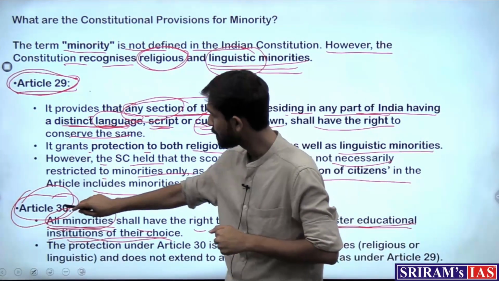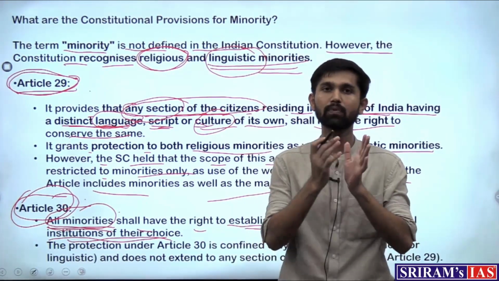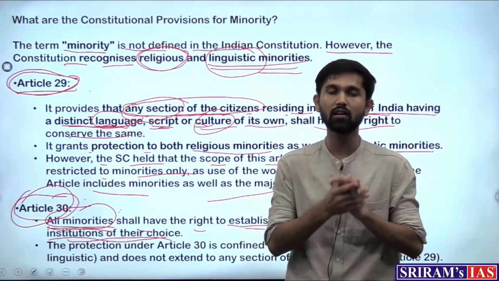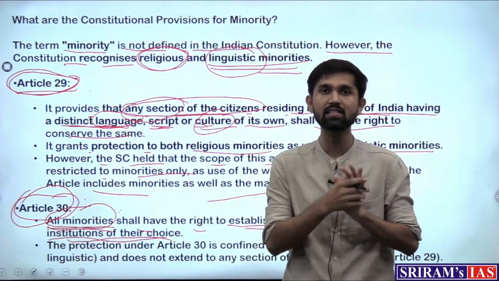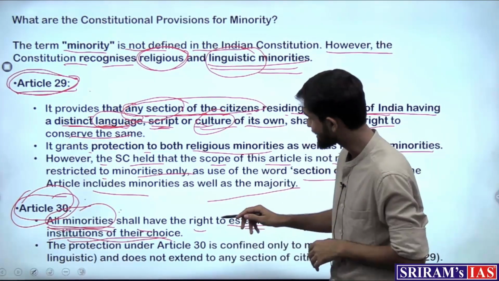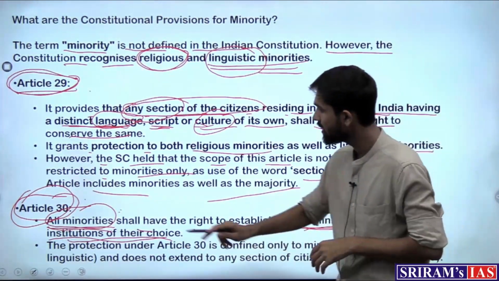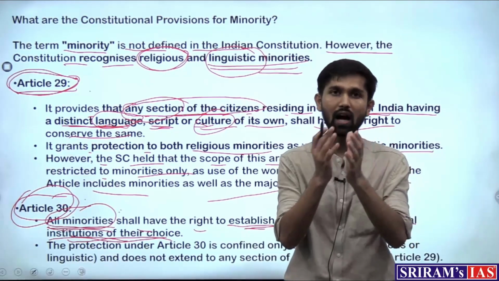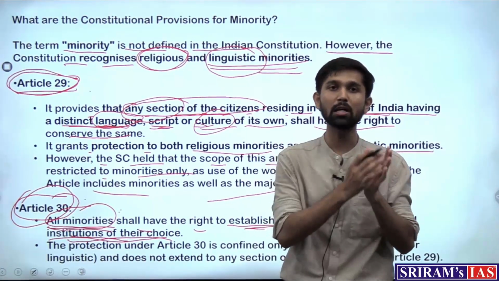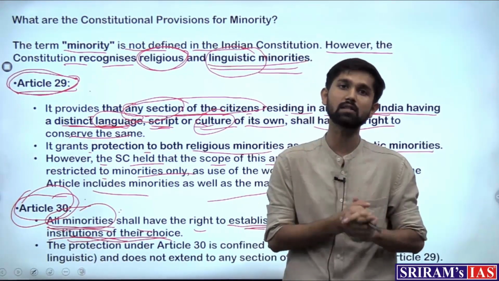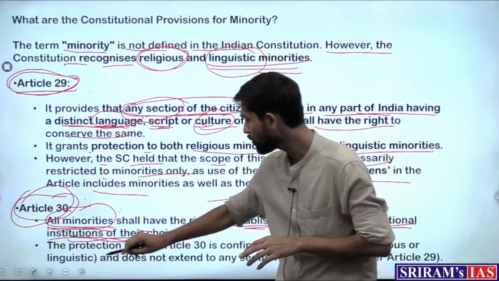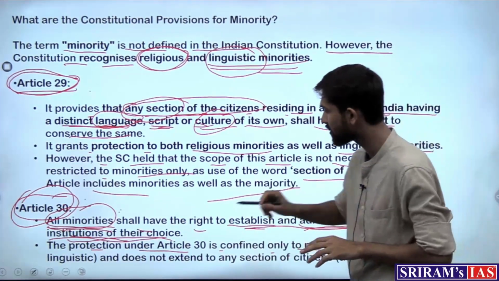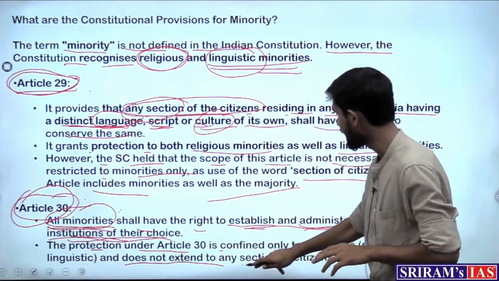Here is where the petition is taking its plea from, that the Hindu community in these states, where Hindus are a minority, are not being allowed to establish and administer their educational institutions of their choice, and that is why the petition asks that the community be labeled as a minority in these particular states as well. Therefore, the protection under Article 30 is confined only to minorities, religious and linguistic, and does not extend to any section of citizens.